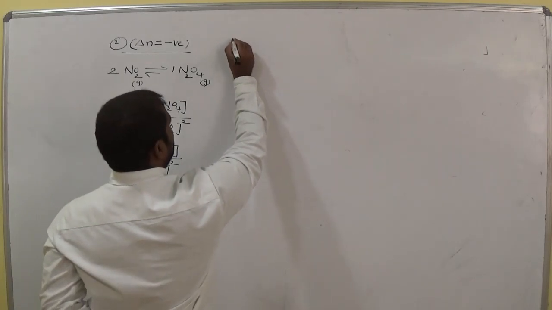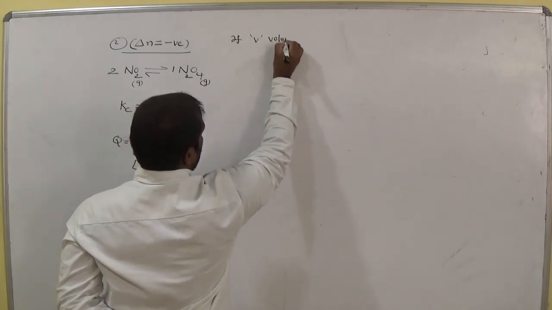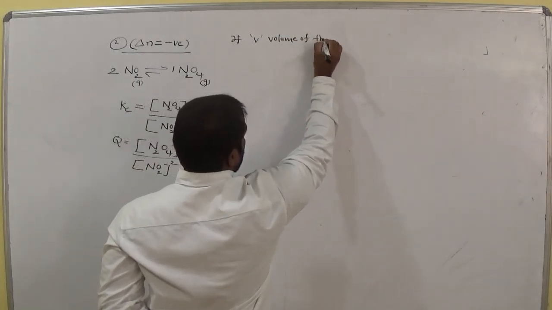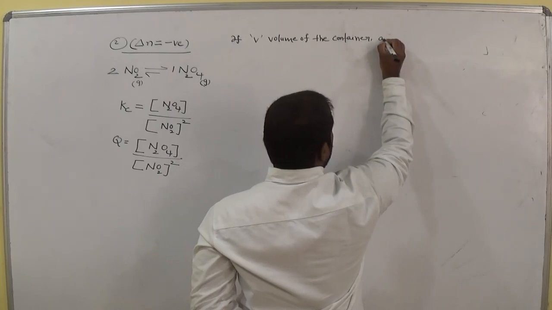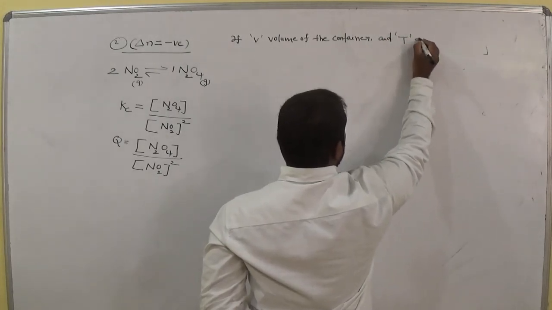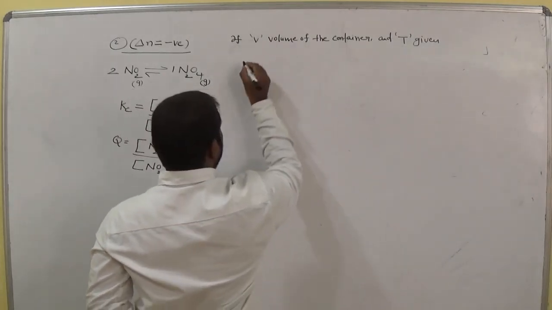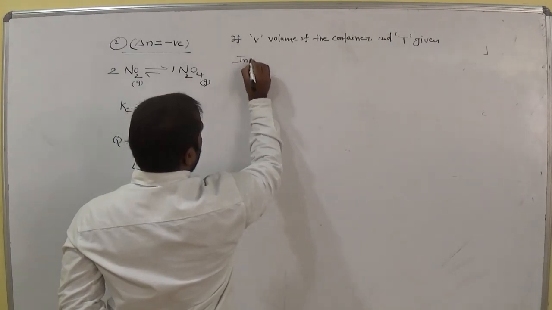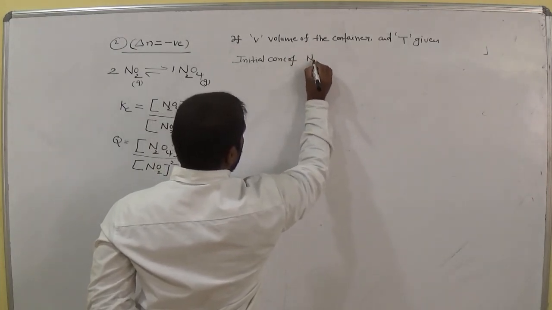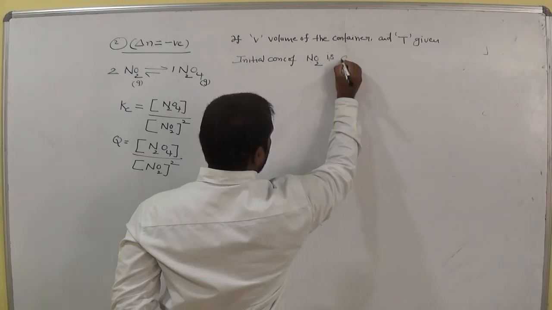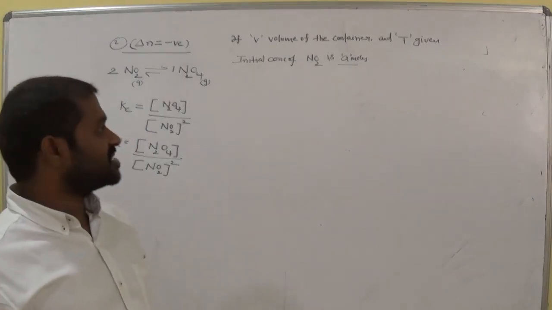So now, if V is the volume of the container and temperature T is given, the initial concentration of NO2 is A moles. That means concentration is given in terms of moles here, that is A moles.